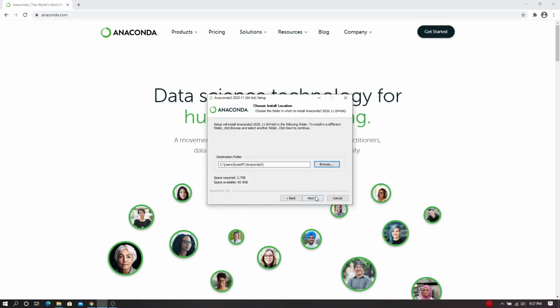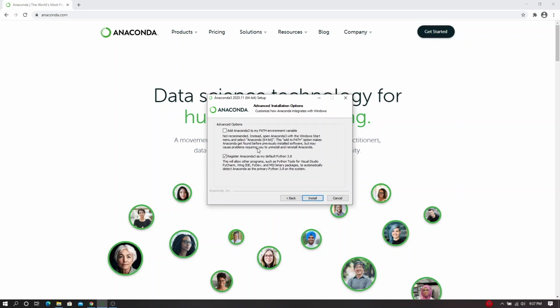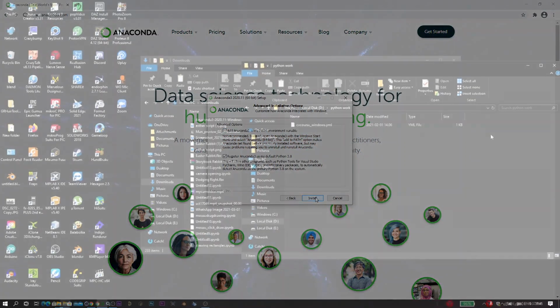So after choosing that, click next. Here, if on your PC you previously installed Python from python.org, I suggest you tick this one. If you didn't install Python previously, you don't need to click it. Press install to do the installation.